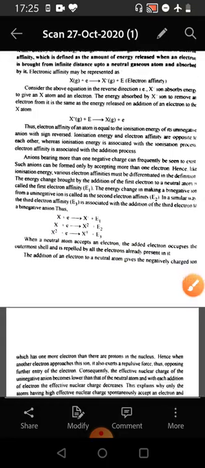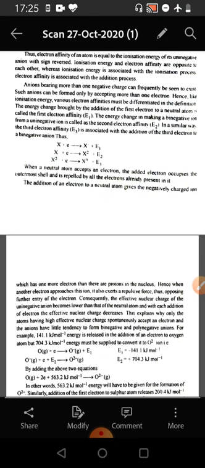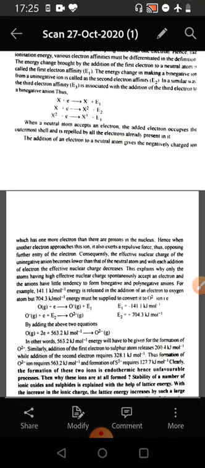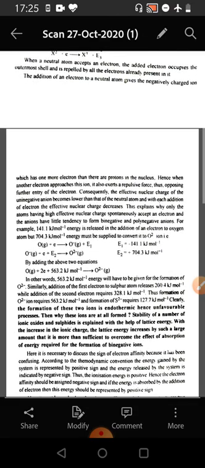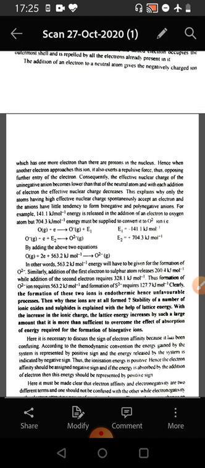When a neutral atom accepts an electron, the added electron occupies the outermost shell and is repelled by all the electrons already present in it. The addition of an electron to a neutral atom gives the negatively charged ion, which has one more electron than there are protons in the nucleus. Hence, when another electron approaches this uni-negative ion, it also exerts a repulsive force, thus opposing further entry of the electron. Consequently, the effective nuclear charge of the uni-negative ion becomes lower than that of the neutral atom, and with each addition of an electron, the effective nuclear charge decreases.